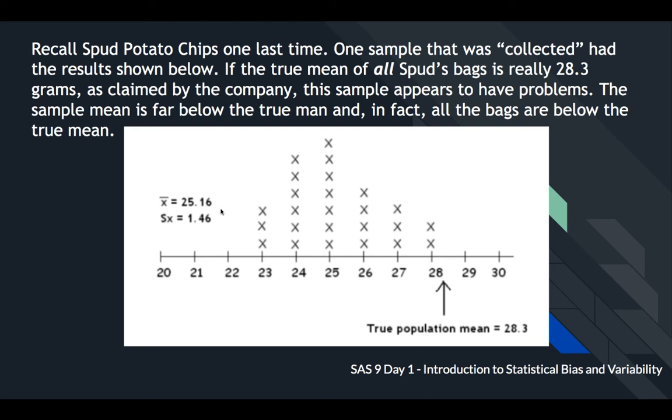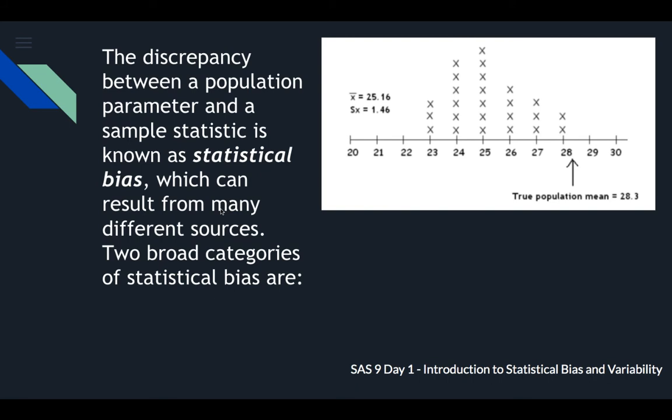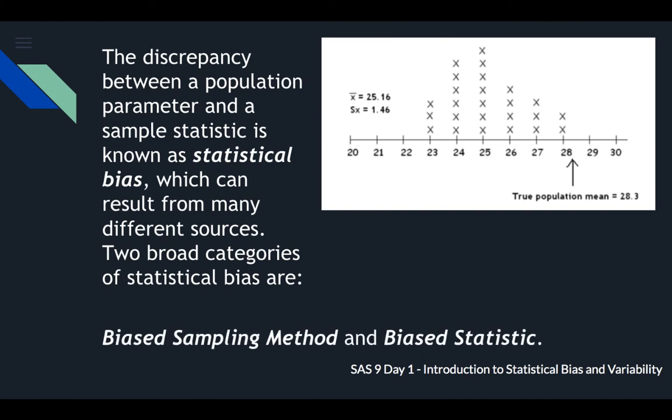Let's just move on. So the discrepancy between a population parameter and a sample statistic is known as statistical bias, which can result from many different sources. Two broad categories of statistical bias are biased sampling method and biased statistic.